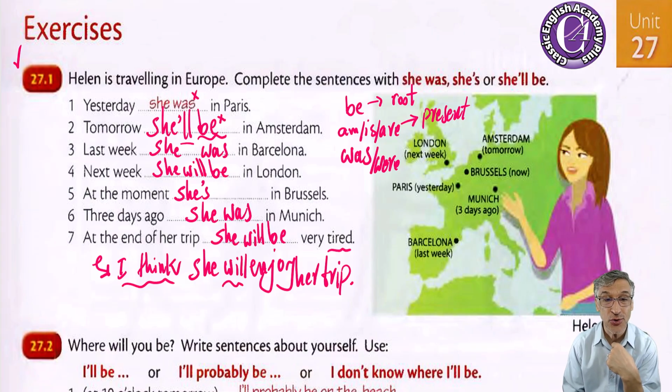She will enjoy her trip. She, her. Do you remember? The possessive adjective. After possessive adjective, we have a noun here. When you are making a sentence, you have almost everything. All kinds of words. The grammar is talking about the changes of the words, use of the words. Okay,